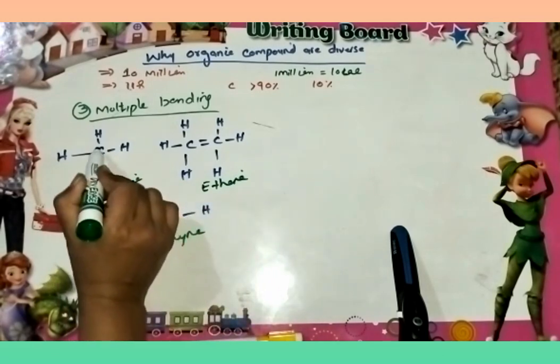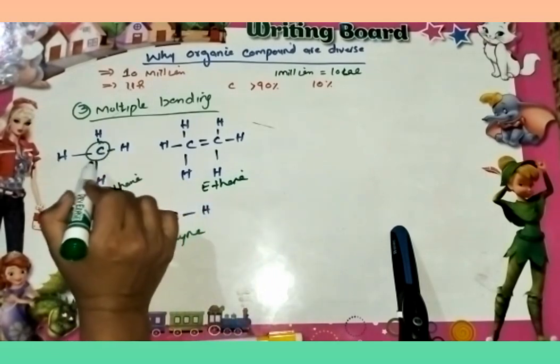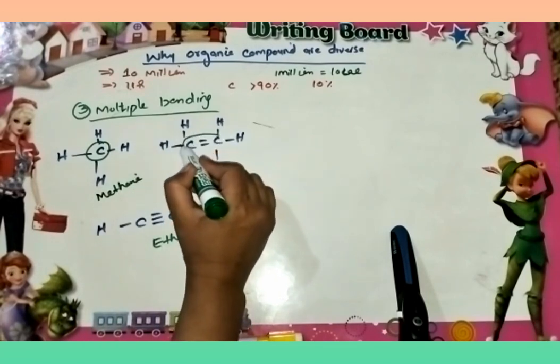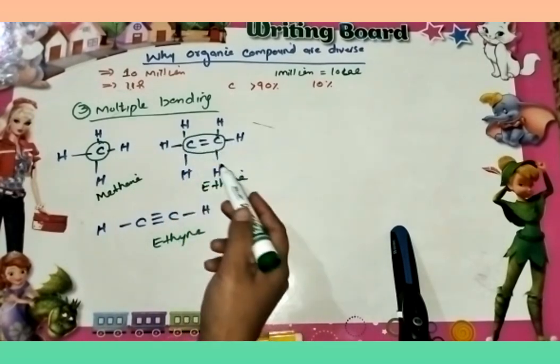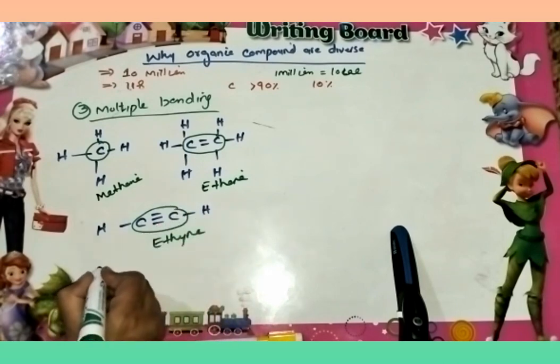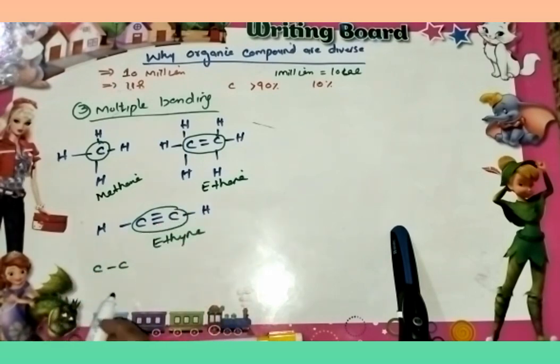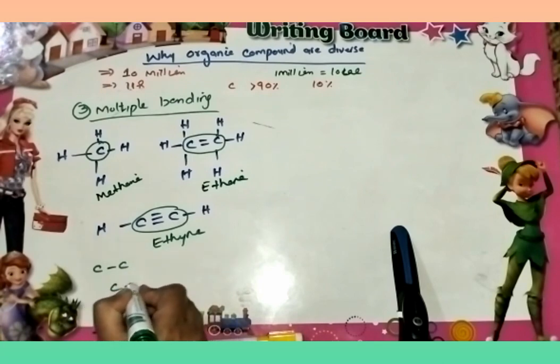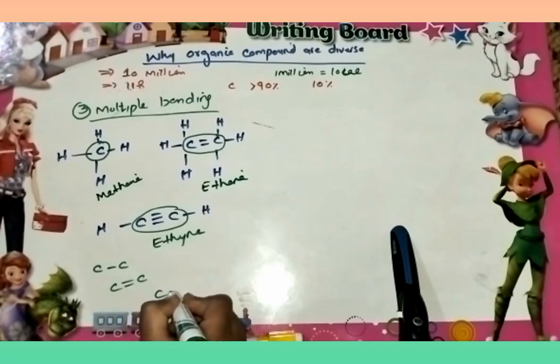You can see here carbon makes a single bond, here carbon makes a double bond, and in this example carbon makes a triple bond. Carbon has the ability to make carbon-to-carbon single bond, double bond and triple bond.